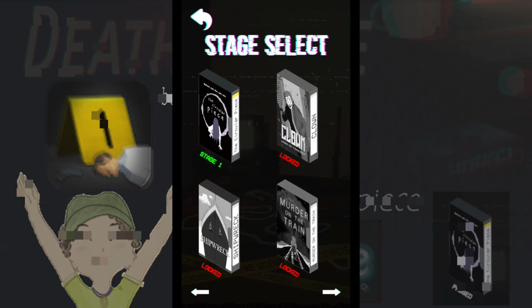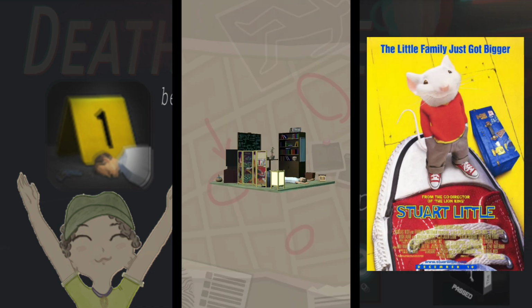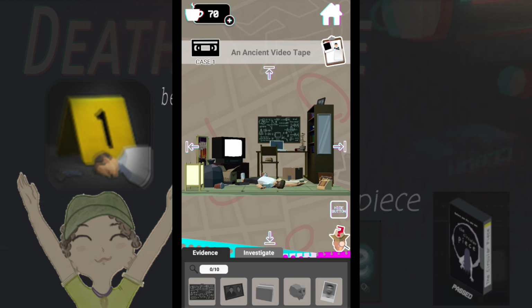I think the circular piece is the ring. I'd seen The Ring when I was a kid. I was very scared, but the one movie that traumatized me was Stuart Little. An ancient videotape.